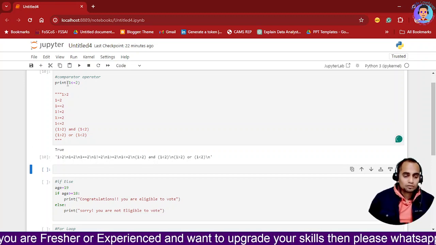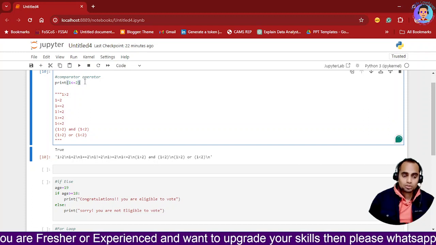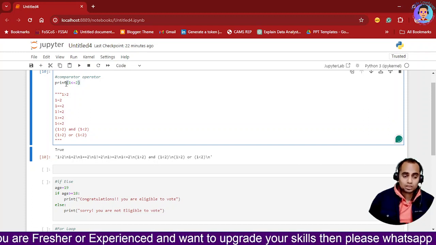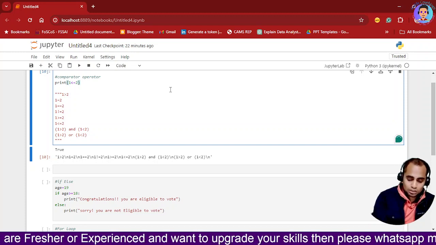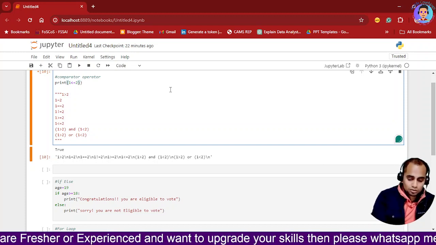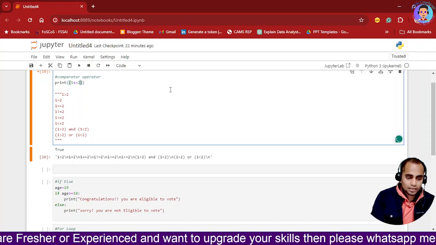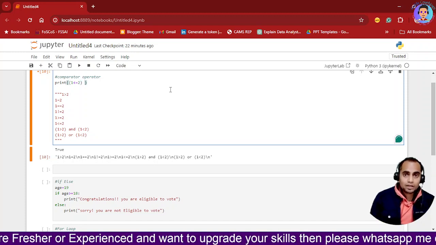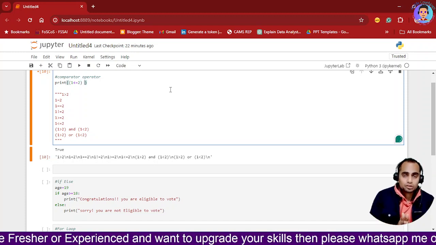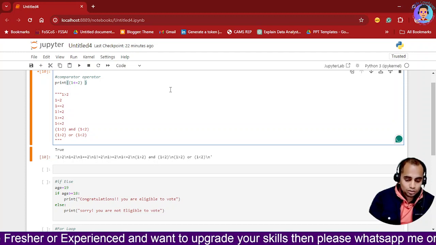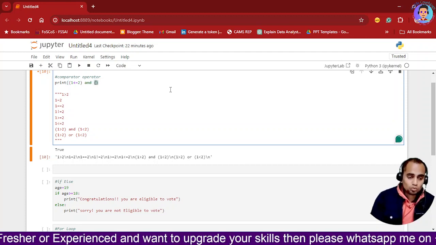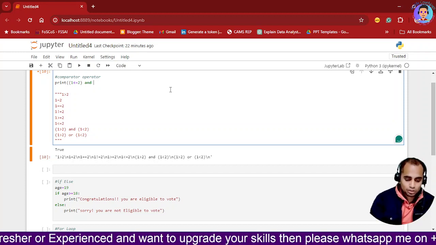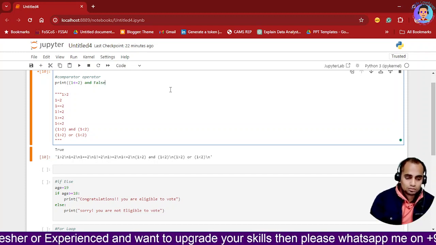Now we have talked only about one situation. If I want to have more than one condition over here, what will happen, I will put this into a bracket. In the previous tutorial we have seen the and and or operators. So I will use and, and then I will put false.